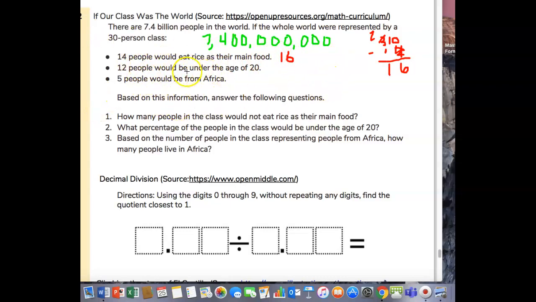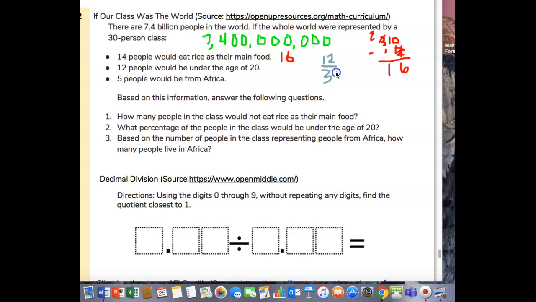Okay, 12 people would be under the age of 20. All right, so 12 people. Oh, for goodness sake, just pick one. Okay, so this one's going to be 12 people. This is a little tricky, this one. Don't put it over 20. That's the age that they're less than. How many are in the whole class? 30. So 12 over 30.